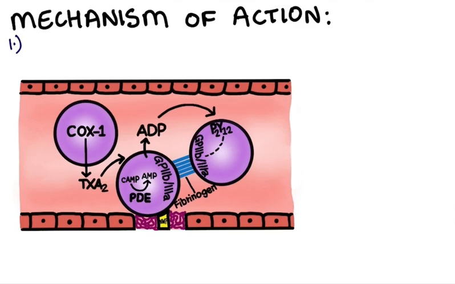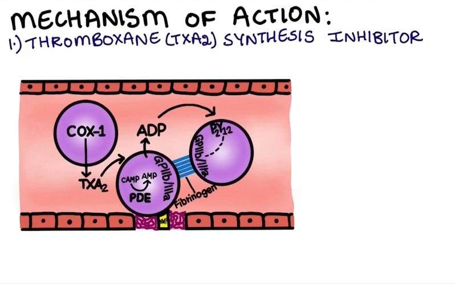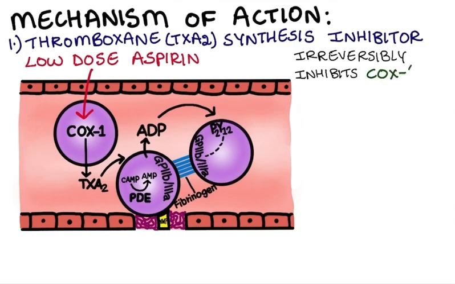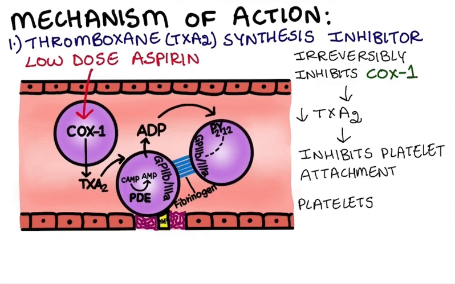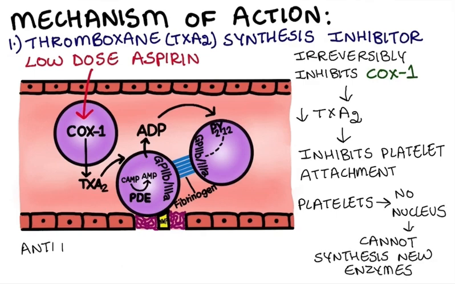The first class of drugs is the thromboxane A2 synthesis inhibitors. The drug under this class is low-dose aspirin. Low-dose aspirin irreversibly inhibits the COX-1 enzyme present in the platelets. This leads to the reduced production of thromboxane A2 and inhibits platelet attachment. Platelets lacking a nucleus cannot synthesize new enzymes. So this antiplatelet effect lasts for the lifespan of the platelet, which is 7 to 10 days.